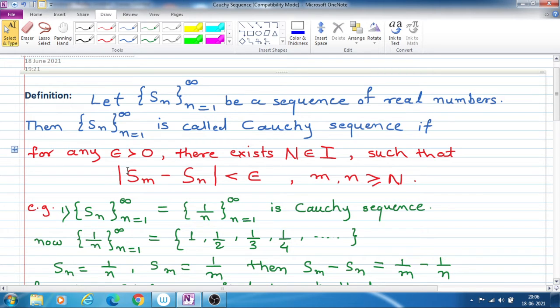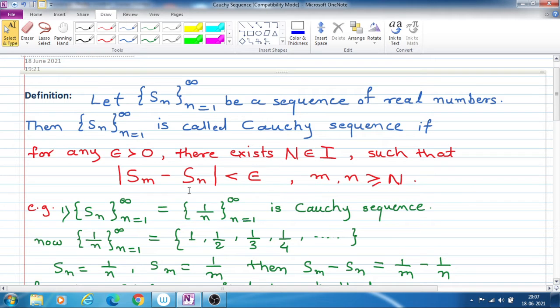So for this given very small number, if there exist integers m and n greater than this capital N, that means for some values of the sequence Sn, Sm is the mth term of the sequence, Sn is the nth term of the sequence.